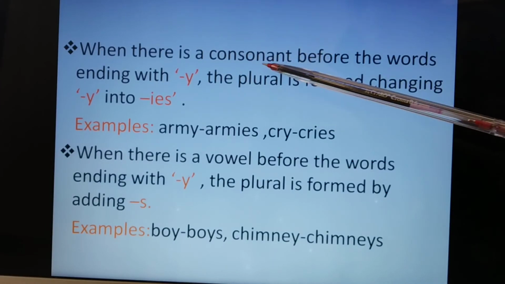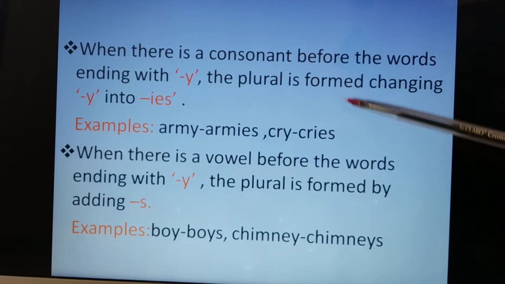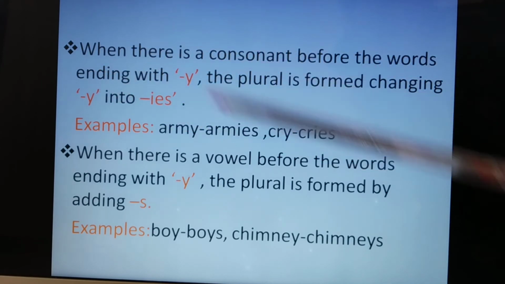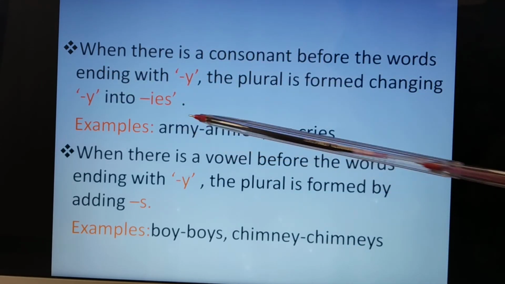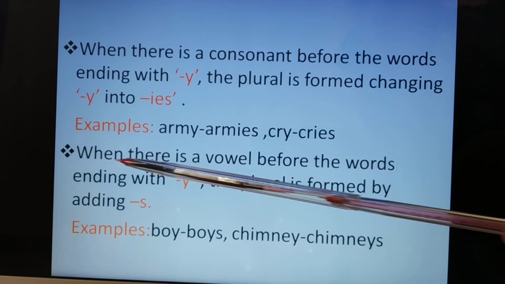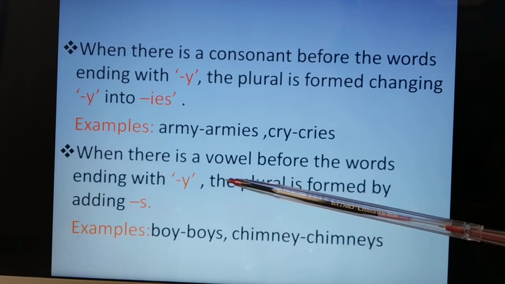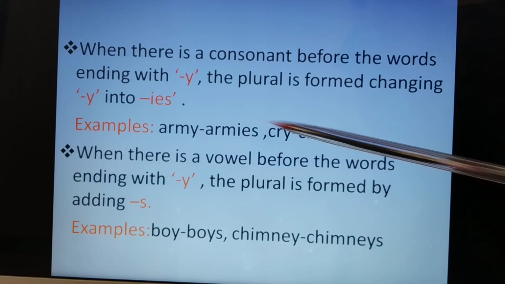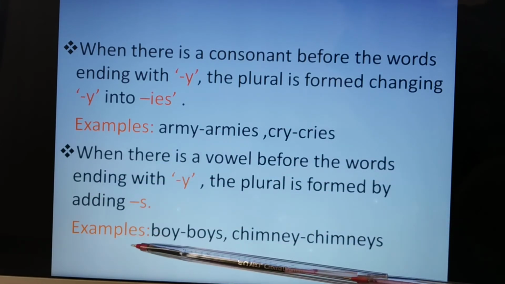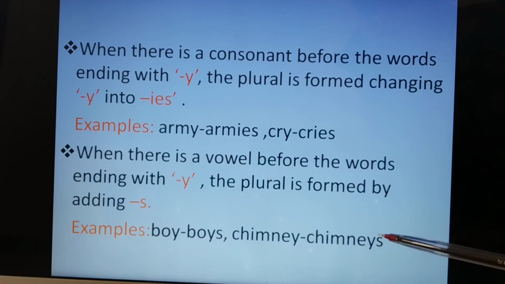When there is a consonant before the words ending with y, the plural is formed by changing y into ies. Examples: army, armies. Cry, cries. When there is a vowel before the words ending with y, the plural is formed by adding s. Examples: boy, boys. Chimney, chimneys.